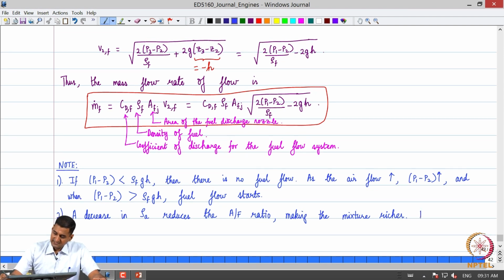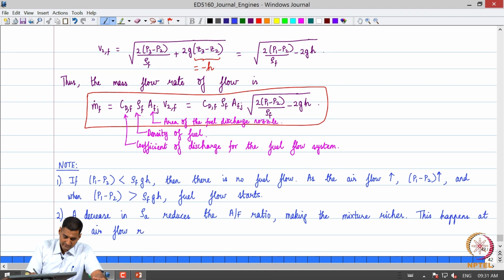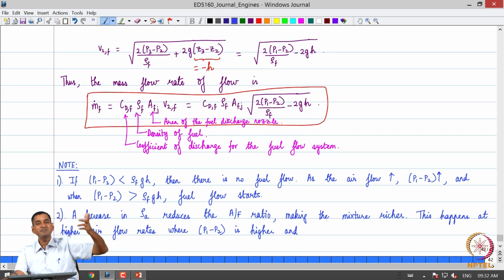So, when does this happen? This happens at higher air flow rates where P1 minus P2 is higher, and since the pressure at point 2 decreases, what can we say about the density of air at the throat?